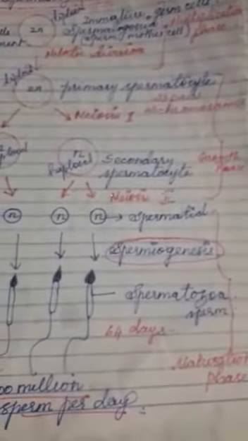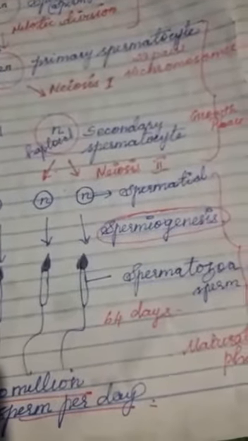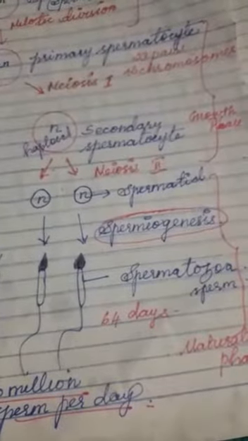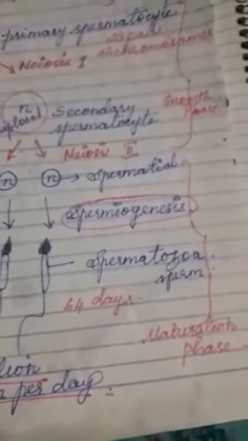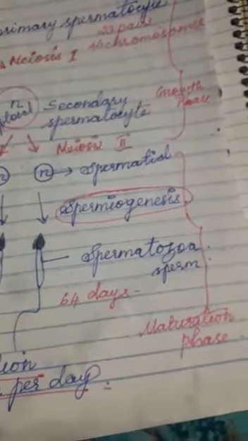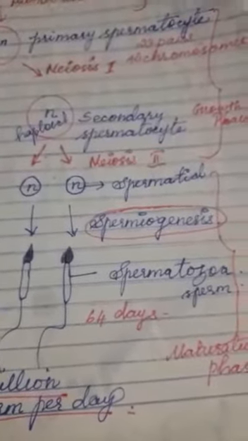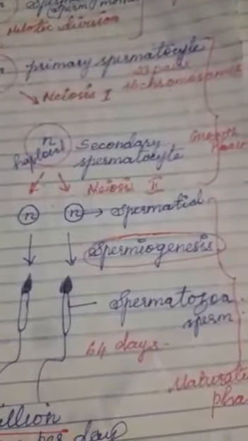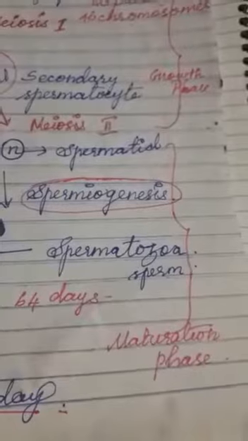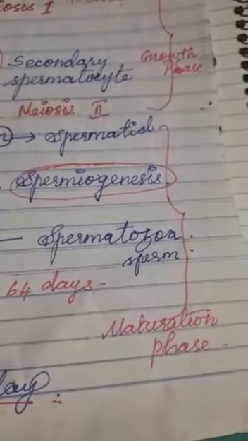Again, the secondary spermatocyte undergoes meiosis 2 division. There, the haploid spermatocytes are converted into haploid spermatid. This process is called spermiogenesis. Again, the spermatid undergoes spermiogenesis. What does spermiogenesis mean? The spermatid is converted into spermatozoa. This process is called maturation phase.